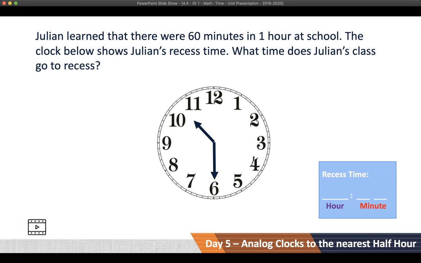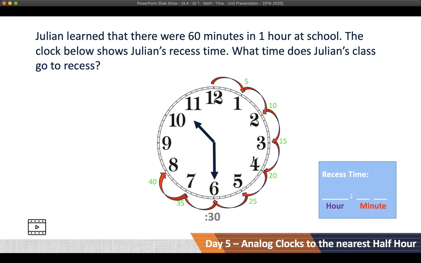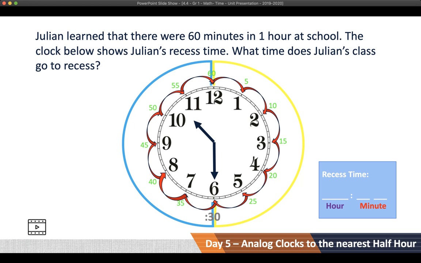So first let's unpack that there's 60 minutes in an hour. And this is going to show you how it's counted. 5, 10, 15, 20, 25, 30, 35, 40, 45, 50, 55, 60. There's 60 minutes in an hour. And as you can tell, the clock is split into 2 halves. Half of an hour is 30 minutes. 2 half hours makes 60 minutes.